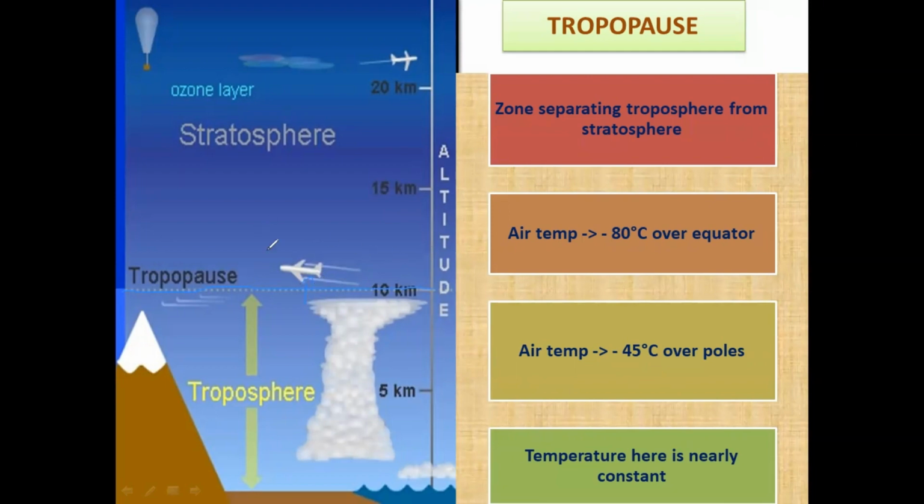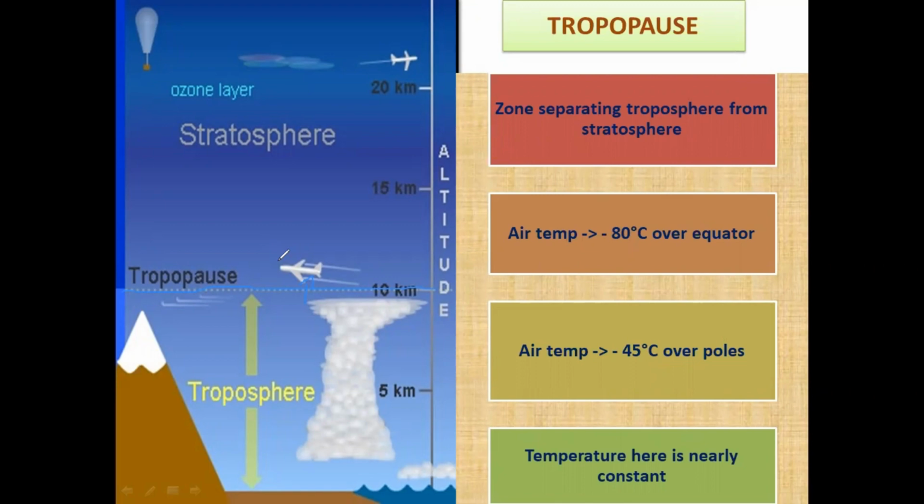No. There is a transition zone, say 1 kilometer or 2 or 3 kilometers, where the stratosphere and troposphere merge with each other, which came to be known as the tropopause. Remember, these pauses have been named after the lower layer, not the upper layer. Because the lower layer is the troposphere, it is known as the tropopause.